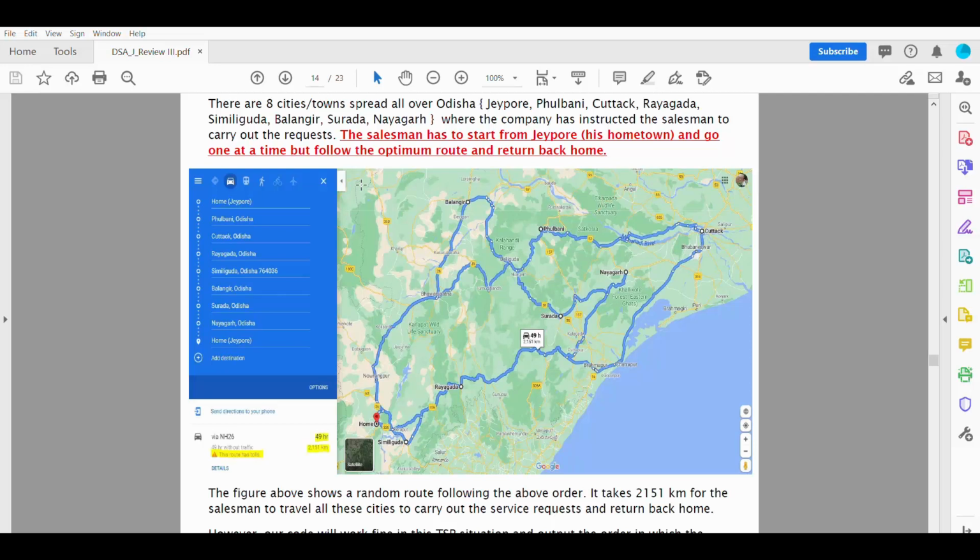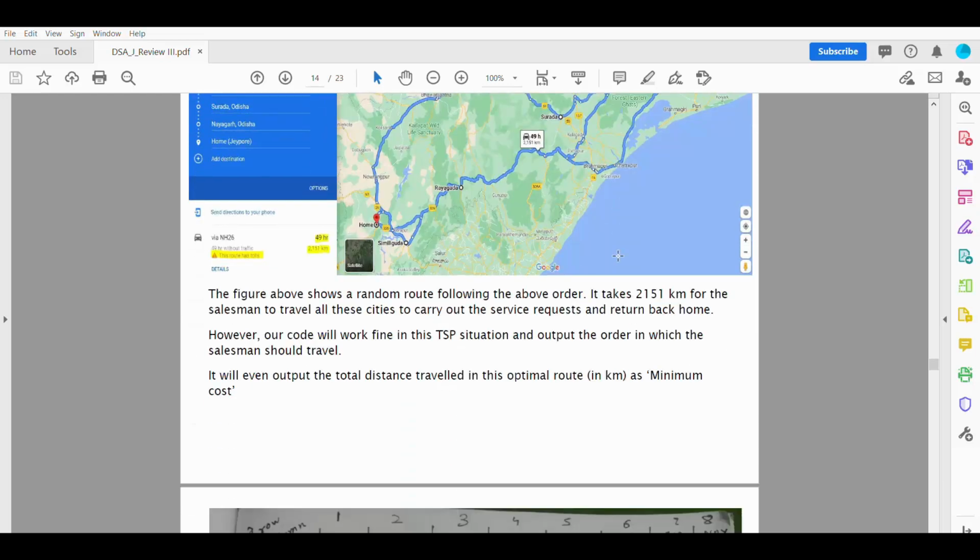I start from my hometown Jaipur, go to Fulbani, then Cuttack, then Raigada, Siliguri, Balangir, Surat, Nayagarh, and then back to Jaipur, as the question suggested. I had to return to the origin city. As you can see, this is the random route that's been decided for the salesman to travel in this case.